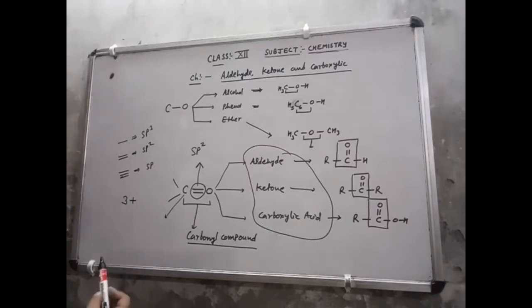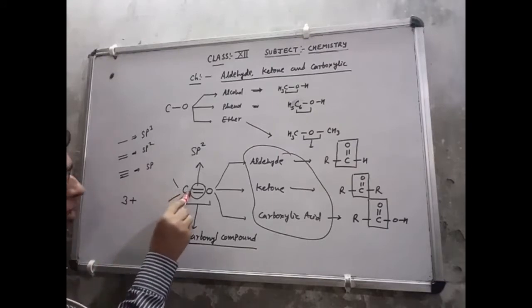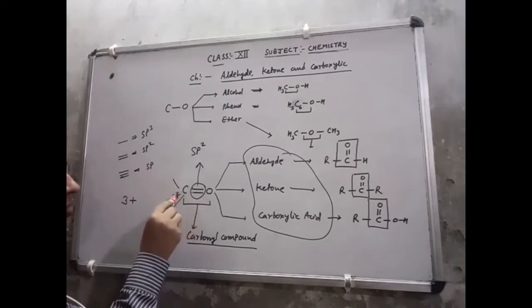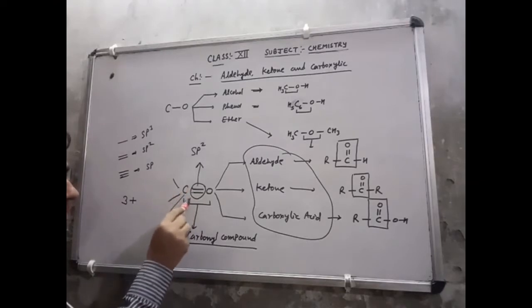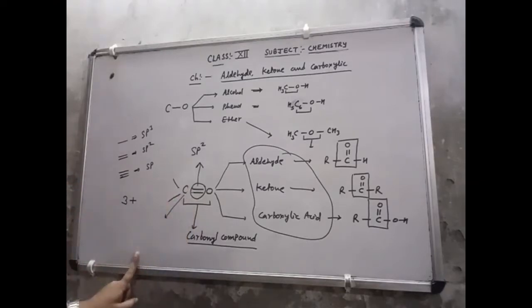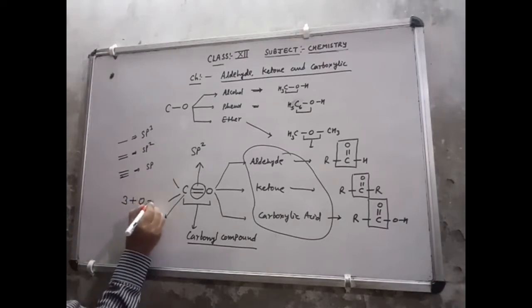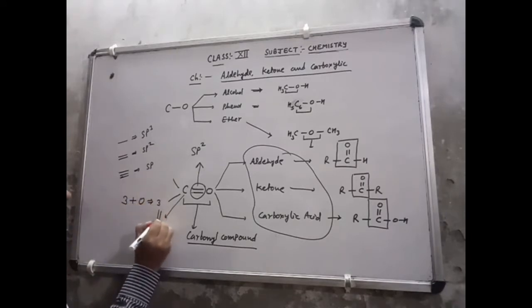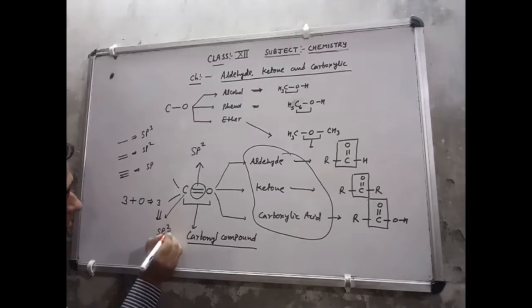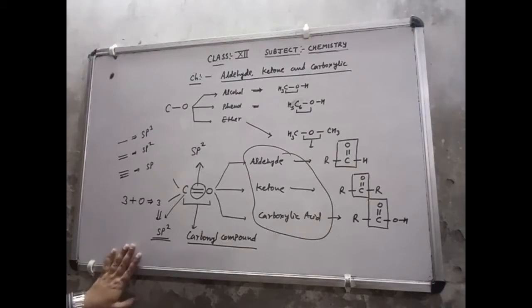No. Carbon has 4 electrons, 2 are bonded here, 1 here and 1 here, so all 4 electrons are utilized and the number of lone pairs is 0. So 3 plus 0 is 3, which indicates that the hybridization is sp2.